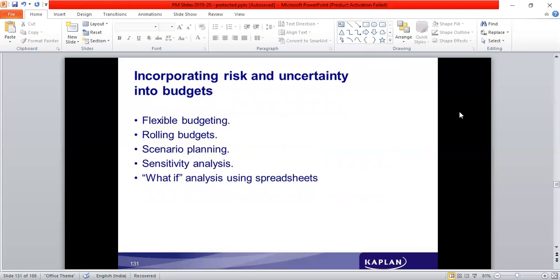Now, we have already learned about the concept of risk and uncertainty, incorporating risk and uncertainty into budgets. There are various aspects about risk and uncertainty, and those things are included into the budget. The first one is flexible budgeting.